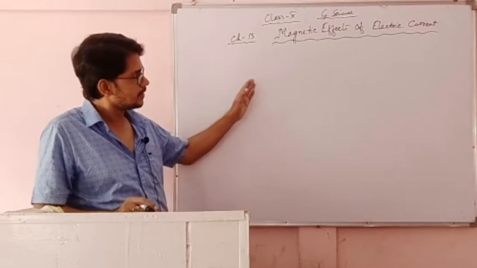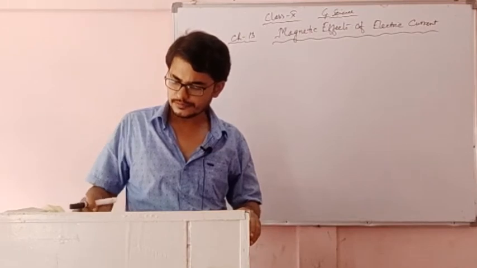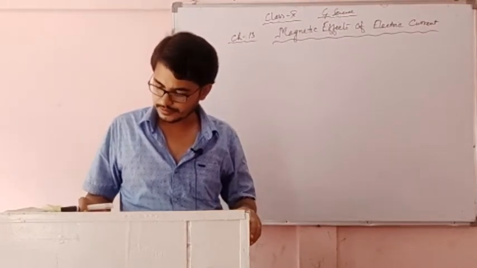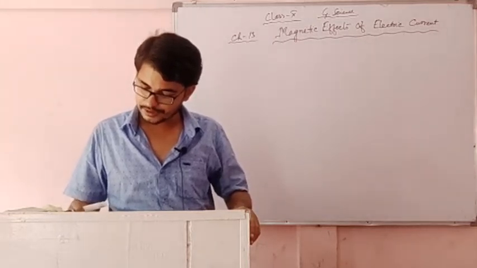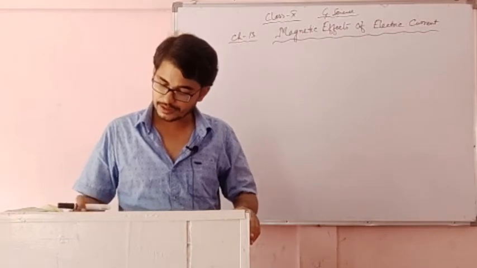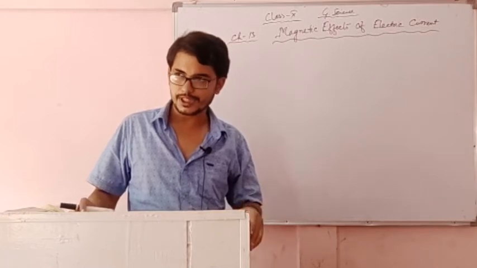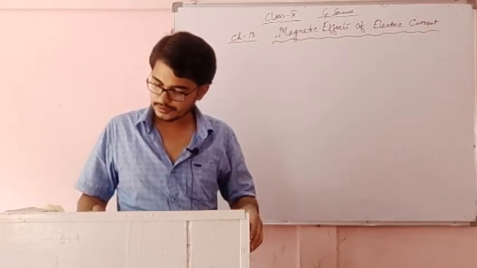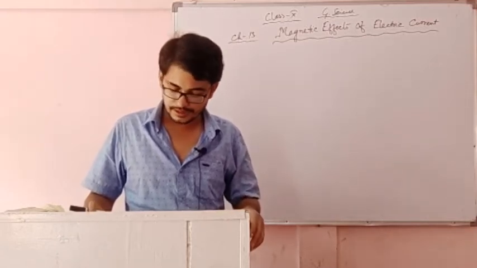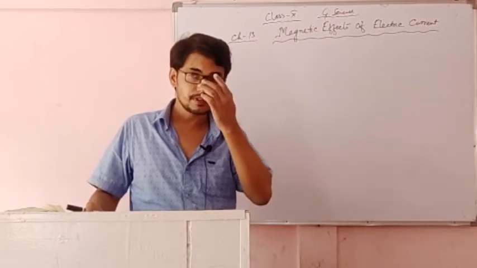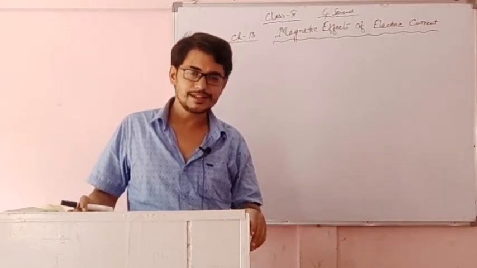Now we will discuss the magnetic effects of electric current. In earlier times, the first scientist Hans Christian Oersted, in the year 1820, accidentally observed that a magnetic compass needle shows deflection when it is placed near a current carrying conductor. He was a leading scientist of the 19th century.